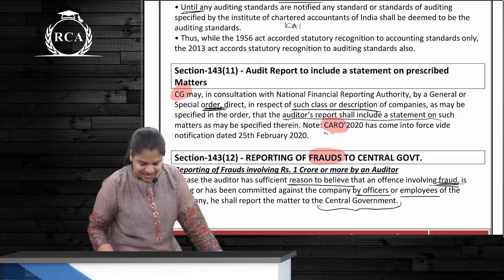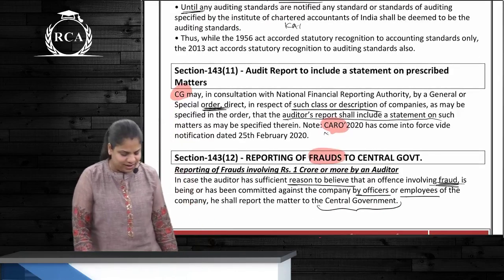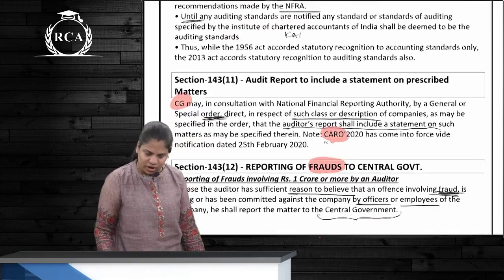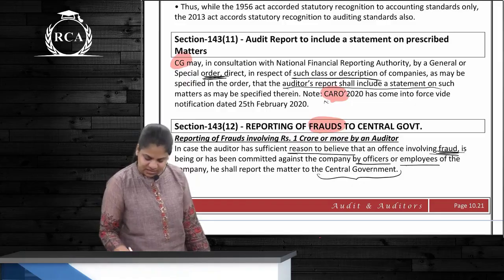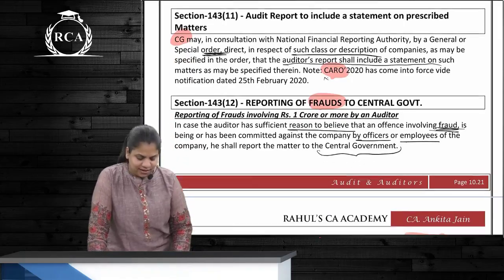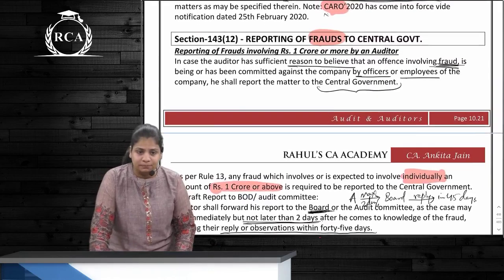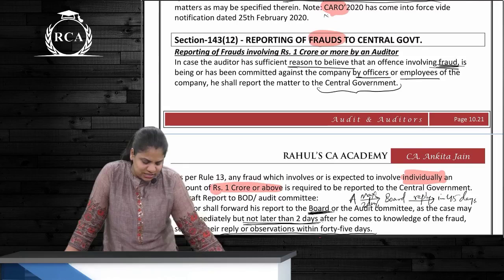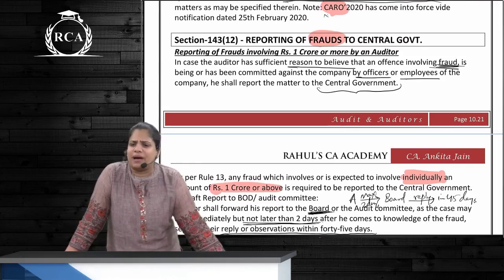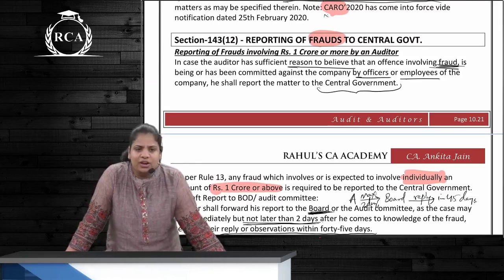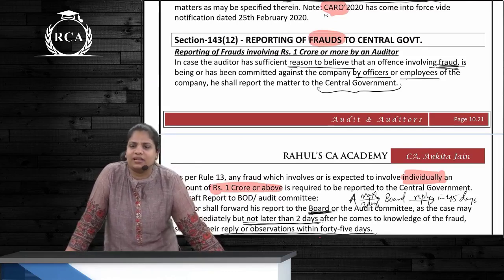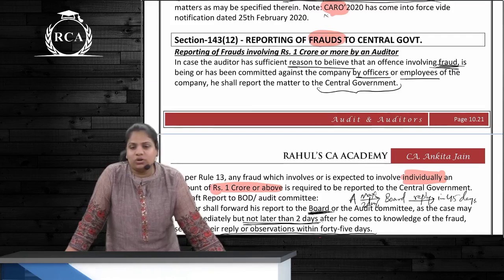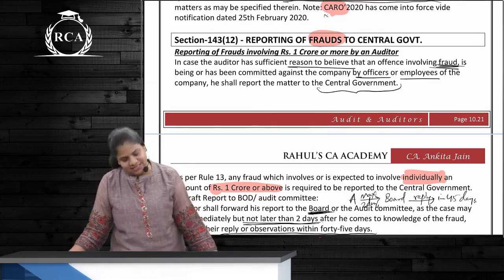Okay, next one: CG can specify by order that such companies should include such kind of details in their audit report. And what are those details that have been prescribed? It is the CARO 2020. The next one is very important, reporting on frauds. What has our auditor done? He has found a fraud committed by whom? The officers or employees. Two things can happen. First, either the fraud amount is greater than or equal to 1 crore, or it is less than 1 crore.